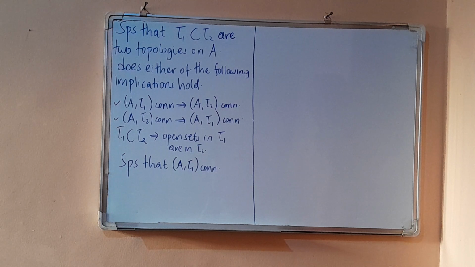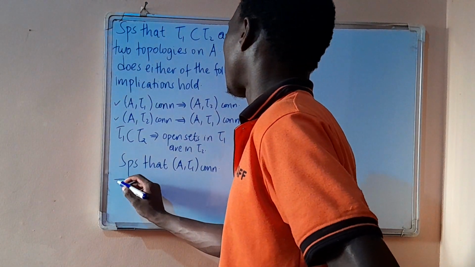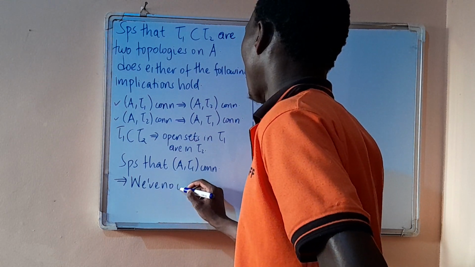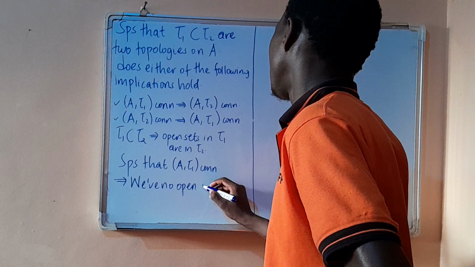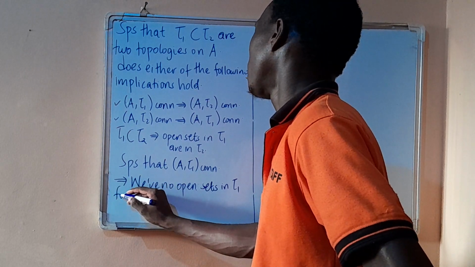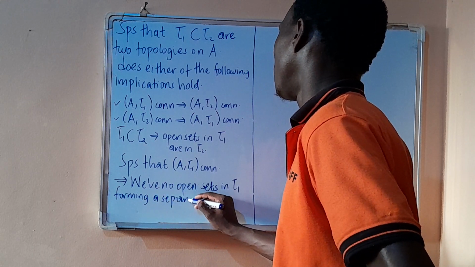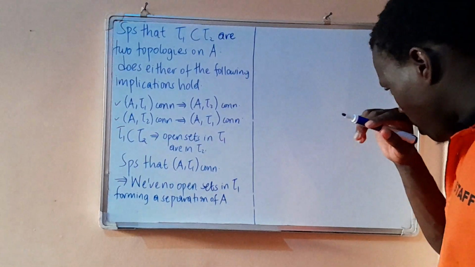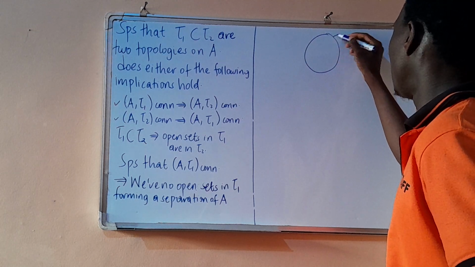If it's connected, then we have no open sets in tau 1 forming a separation of A. But open sets in tau 1 are in tau 2. So this is tau 2.